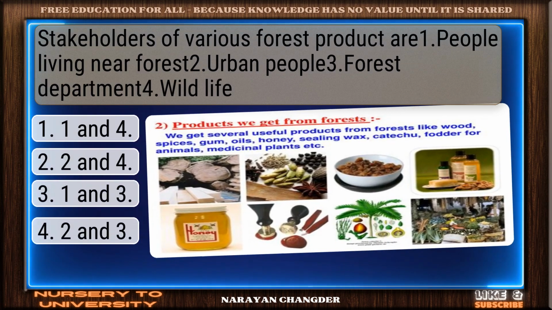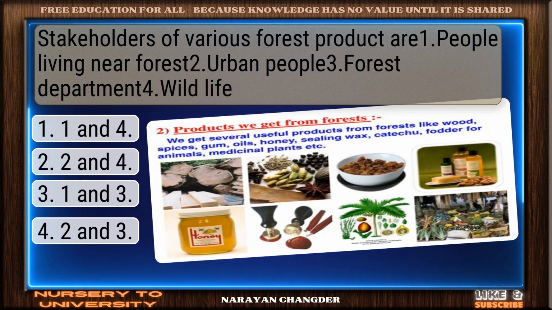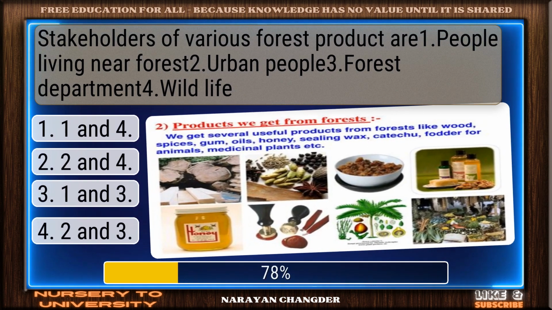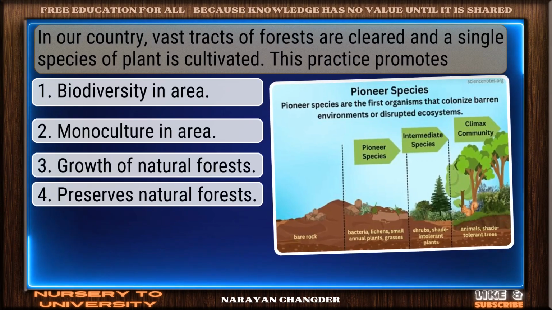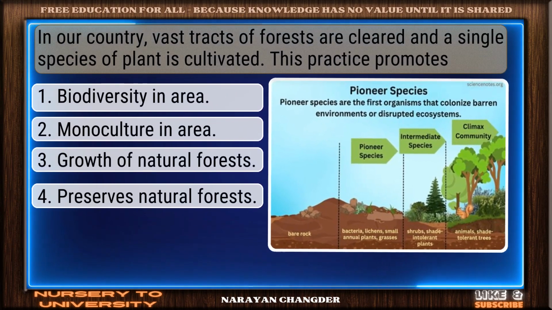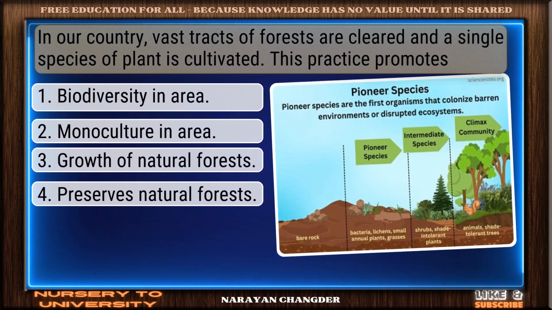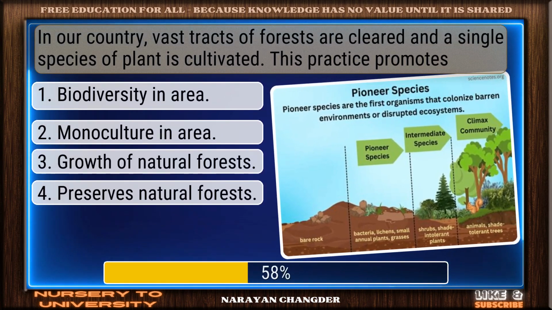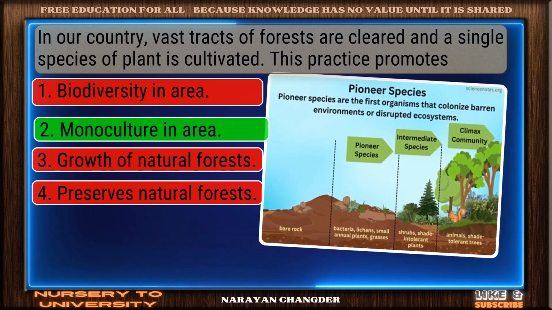Stakeholders of various forest products are: 1. People living near forest, 2. Urban people, 3. Forest Department, 4. Wildlife. You chose 1 and 3, correct? In our country, vast tracts of forests are cleared and a single species of plant is cultivated. This practice promotes? Great thinking. Monoculture in area is right.